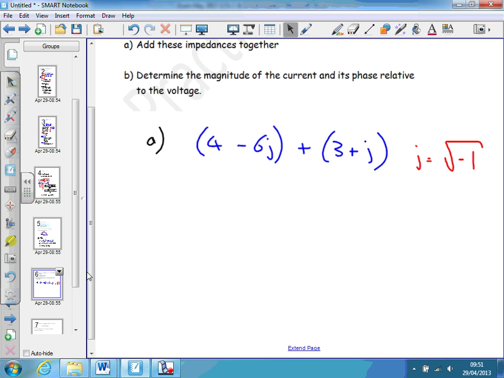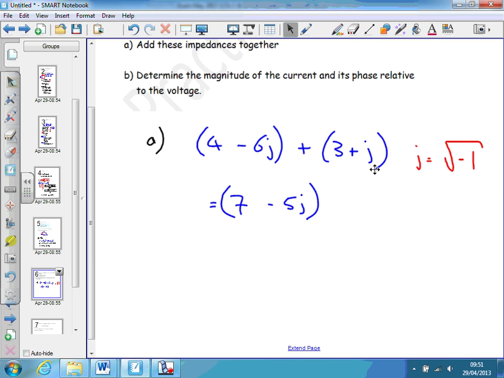So all I do to add these two together, or subtract them, would be to add the real parts together. So 4 plus 3 is 7. And add the imaginary parts together. Minus 6j plus 1j. There's no number in front of the j, so that means one lot of j, is minus 5j. So almost think of it like x's. Minus 6x plus x would be minus 5x. In the same way, we'd end up with minus 5j. So that would be what we'd get if we were to add these things together.